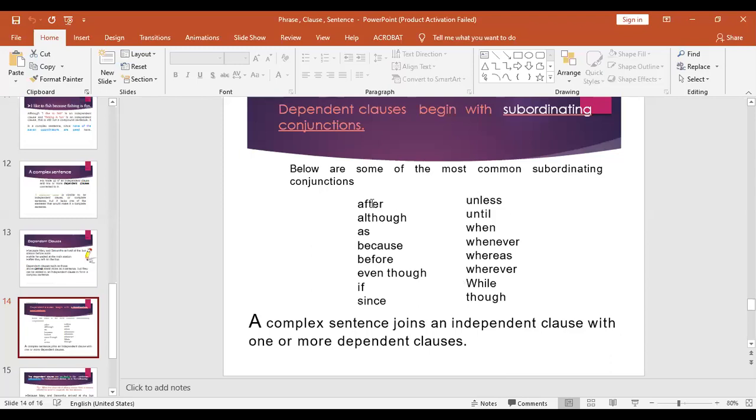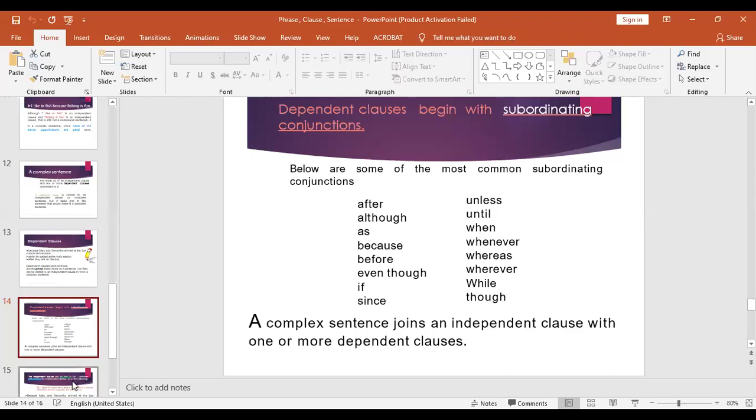You can see all these words: after, unless, although, until, as, when, or all these WH words: what, where, why, who. Whenever you see them in sentences, they are sometimes called relative pronouns as well. All right. After, since, if, in case of, unless, all these words, when you see them in a sentence, it means it is a complex sentence.